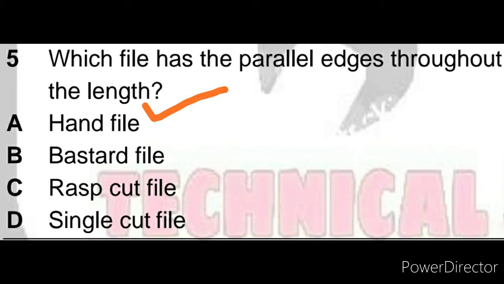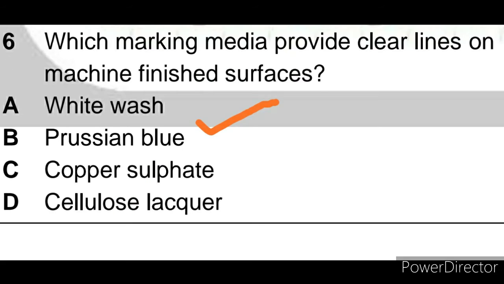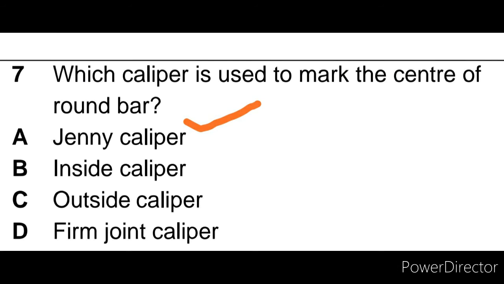Answer is hand file. Question number 6, which marking media provide clear lines on machine finished surface? Answer is Prussian blue. Question number 7, which caliper is used to mark the center of round bar?